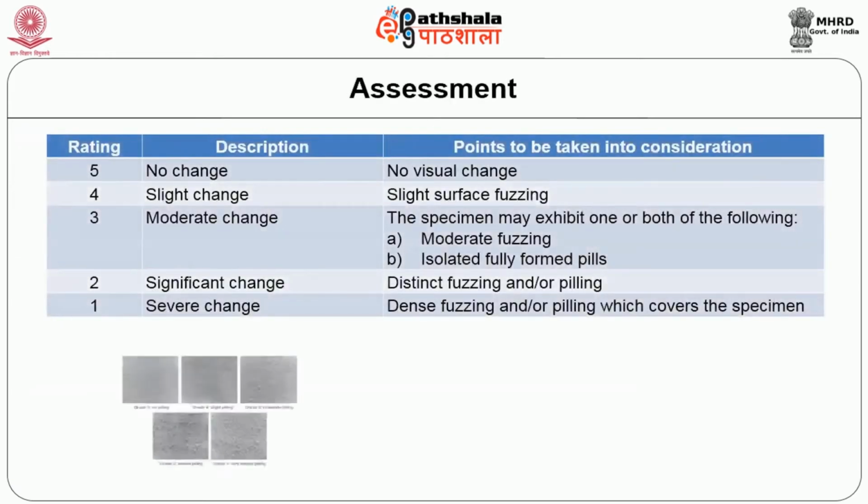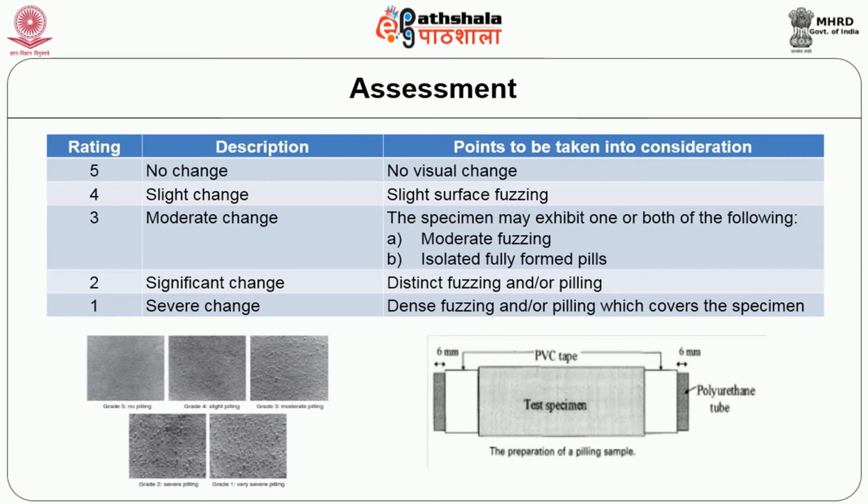Assessment. The specimens are removed from the tubes and viewed using oblique lighting in order to throw the pills into relief. The samples are then given a rating of between 1 and 5 with the help of the description given in the table.